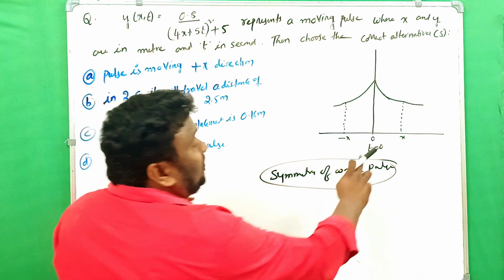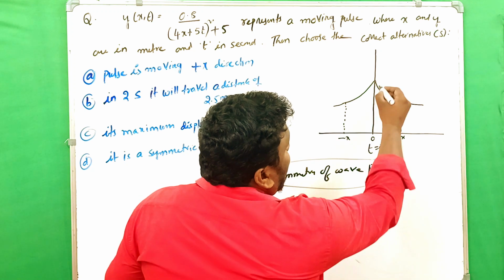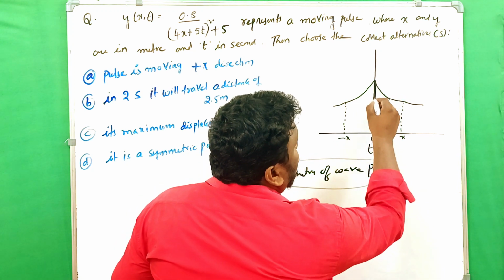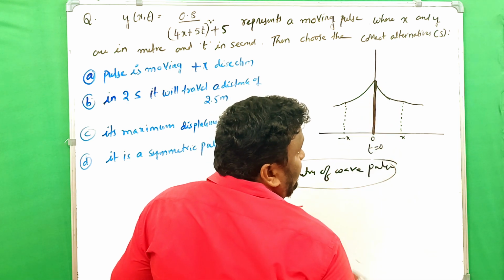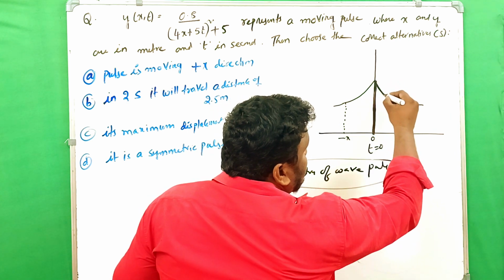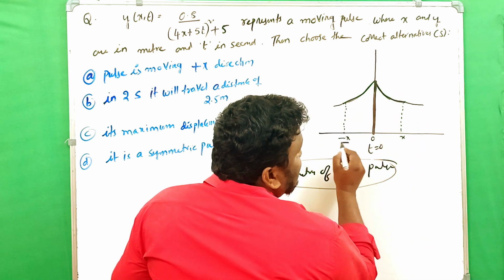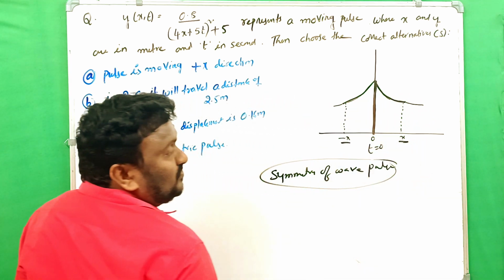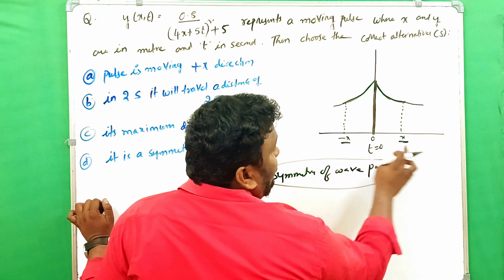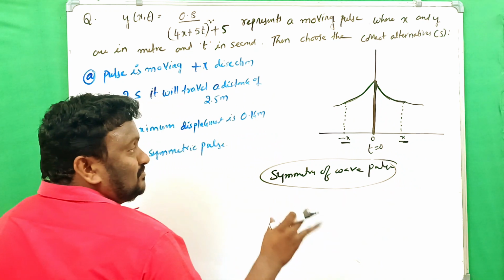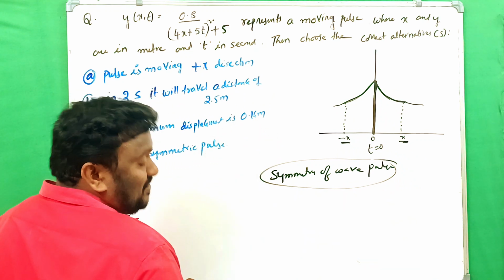When time t is 0, it has the maximum displacement, which is the y value on the y-axis. After some equal distance, this is the minus x and this is the plus x. When both are the same, the pulse is a symmetric pulse.